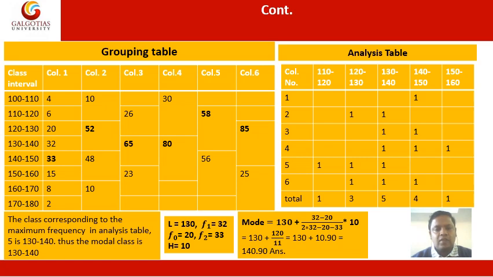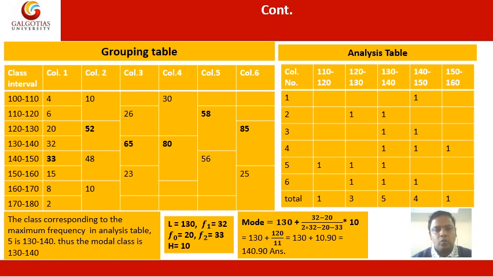In this way we can find out the value in column number 5. Now for column number 6, we have to skip the first two values, then take the total of the next three values, and so on. Then 20 plus 32 plus 33 becomes 85. Then the total of the next three: 15 plus 8 plus 2 becomes 25. So in this way we can prepare the grouping table.